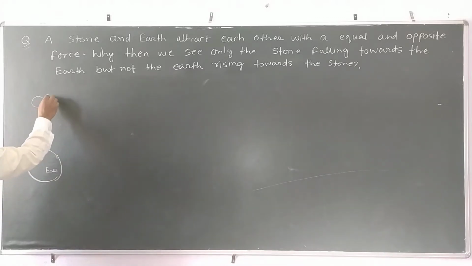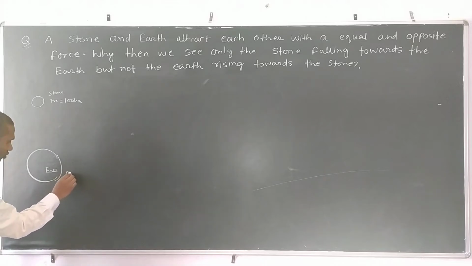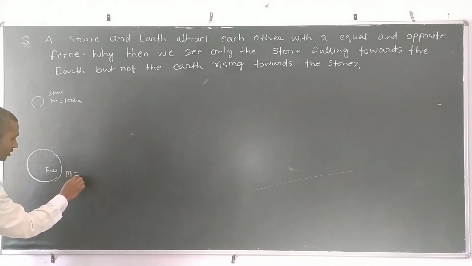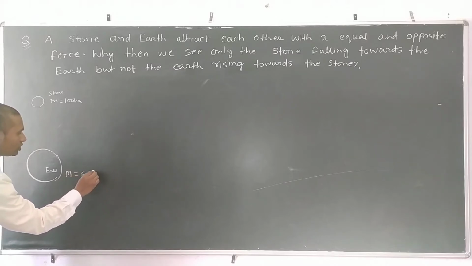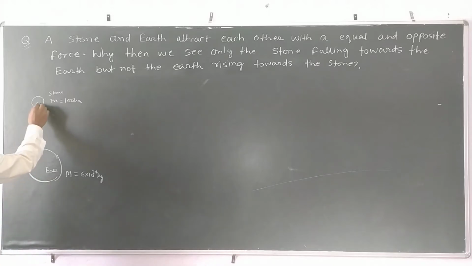Let us see here. Suppose this one is the stone, having a mass that we assume is equal to 100 kg, and we know that the mass of the earth is equal to capital M, that is 6 into 10 to the power 24 kg. We know that the earth is applying some force on the stone, that is gravitational force.